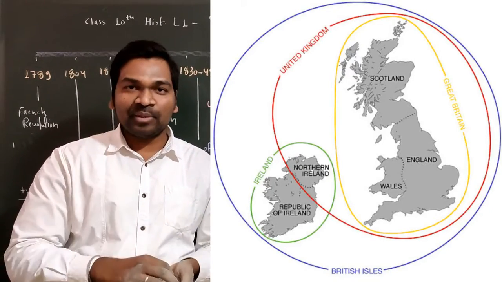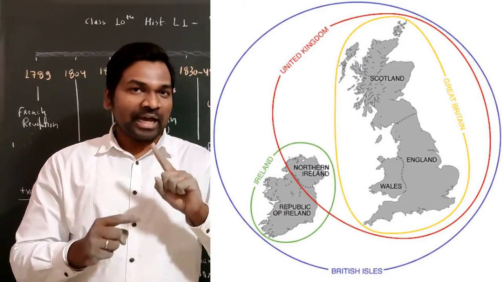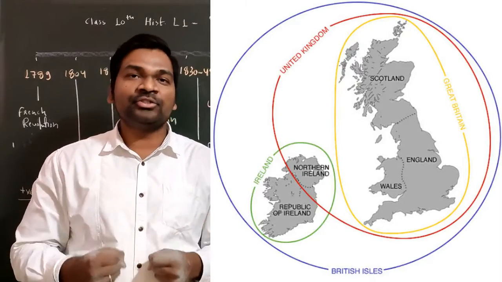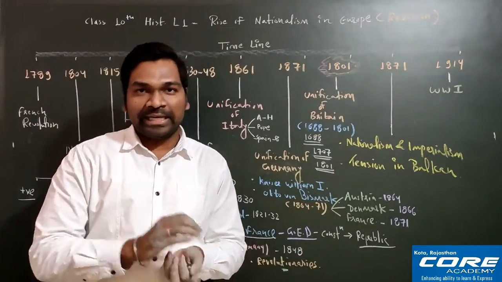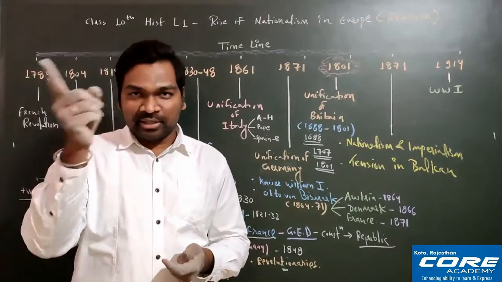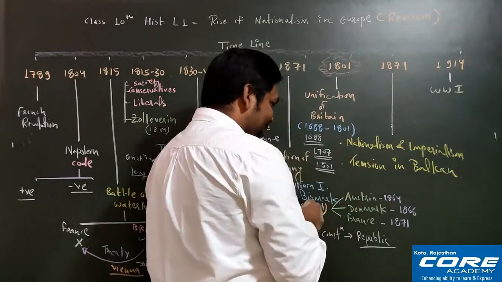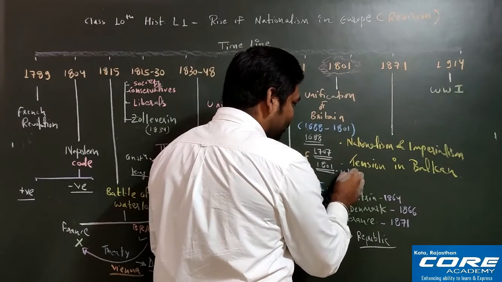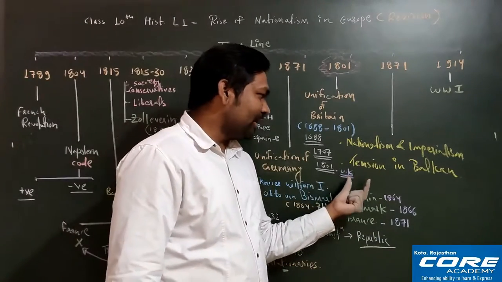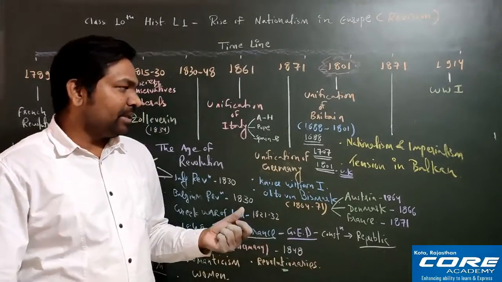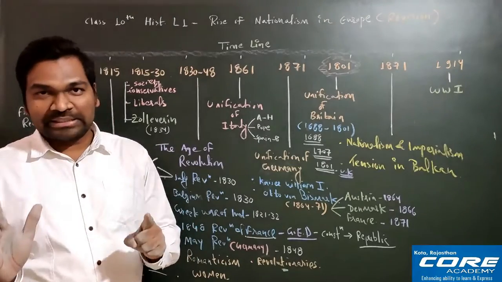Today you see the cricket match is happening between India and Ireland. That Ireland is the Republic of Ireland, the independent nation. I hope this is clear. So in 1801, the combination of England plus Scotland plus North Ireland is together called the United Kingdom. So here you must remember, in 1801 the UK, the United Kingdom, was formed, and it is the combination of England plus Scotland plus North Ireland, plus Wales also. Wales was, from the beginning, part of England only. I hope this is clear to everyone.